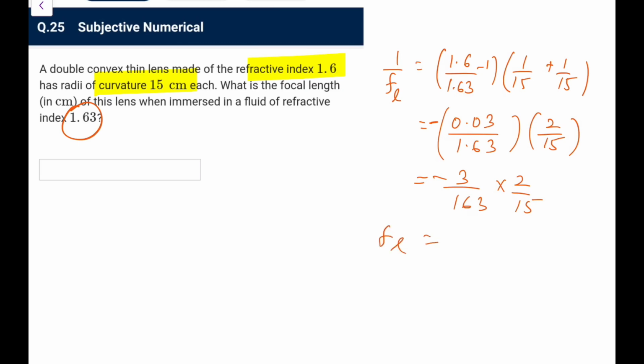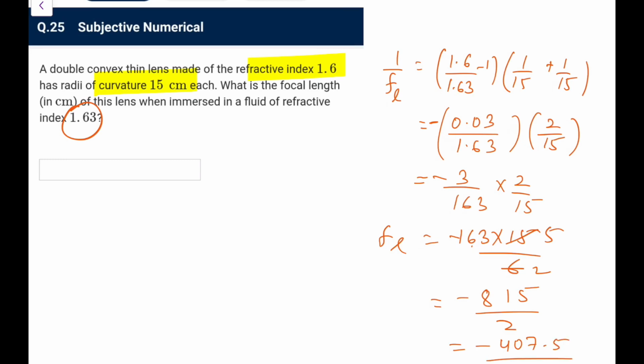F of lens, I write it as 163 into 15 by 6, that is what I can write. This is 5, this is 2. So 163 into 5 by 2, so it is minus 407.5, that is what I am getting. This is the answer in centimeters. So this is the answer that I'll get.